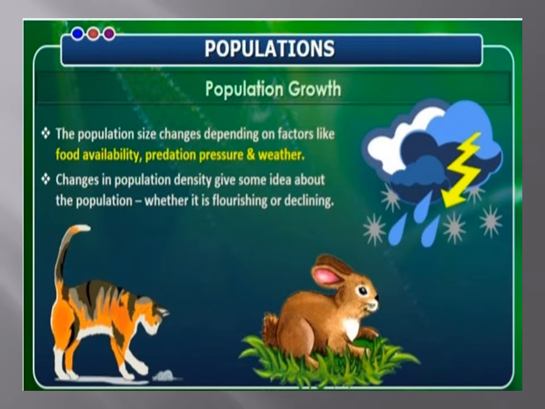Sex ratio. It refers to the ratio of male and female individuals in the population. For example, 60% of the population are female and 40% male. The ratio of females to males will be 3:2.